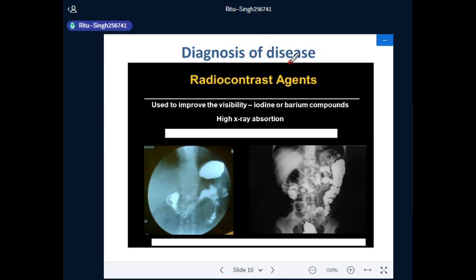In the diagnosis of disease, radio contrast agents, that is iodine or barium compounds, are used, which absorb X-ray to make a picture of the affected area. So these radio contrast agents are used to diagnose the disease.